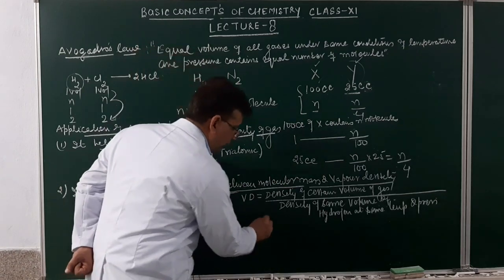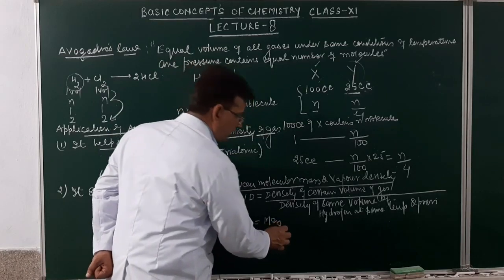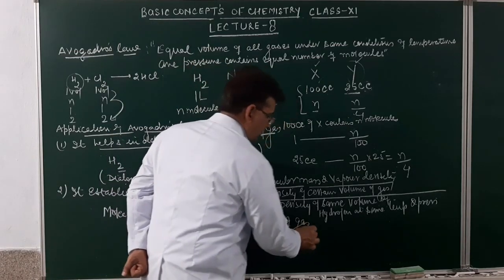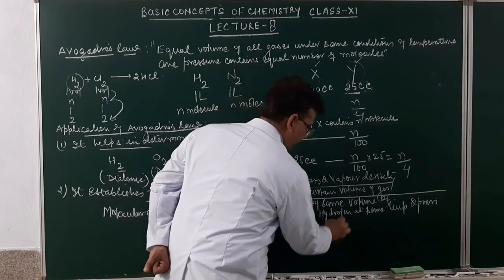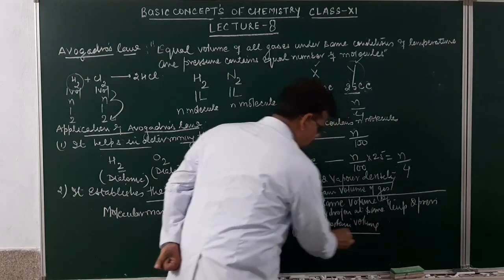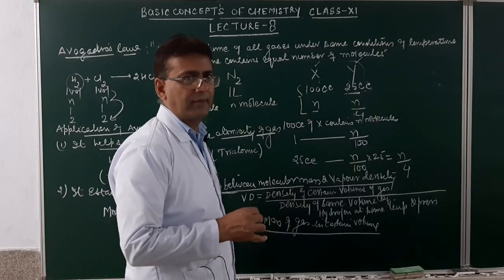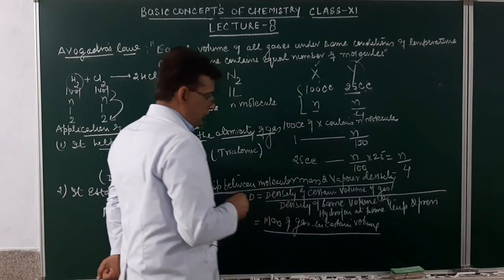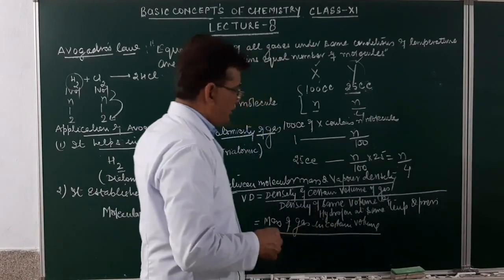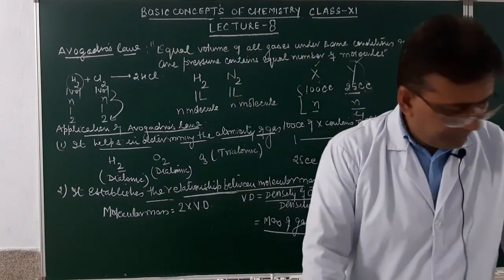So this will be equal to mass of a gas in certain volume to the mass of hydrogen in same volume.